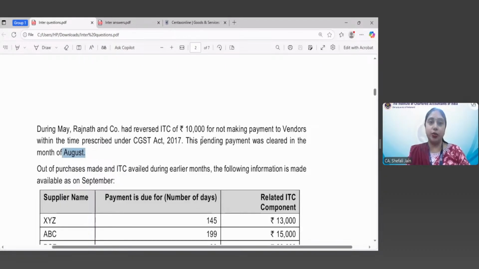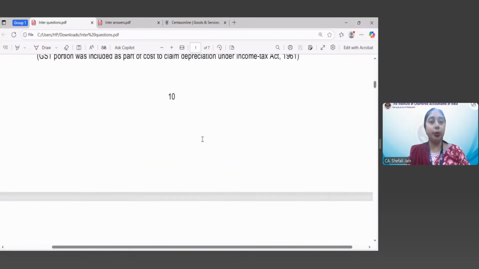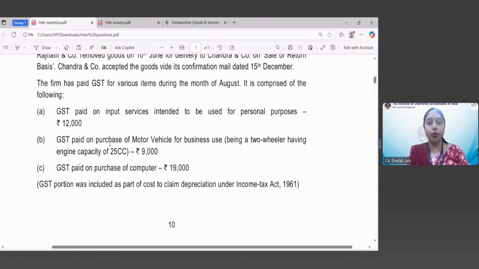Yes, we can say. So I have given you enough hint for the question which we are going to ask. You just go through this information again so that you can answer how much credit Rajnath and Company can take in the month of August. First is on input services to be used for personal purposes, then purchase of a motor vehicle, which is a two-wheeler having engine capacity of 25 cc, and GST paid on purchase of a computer, that is 19,000.